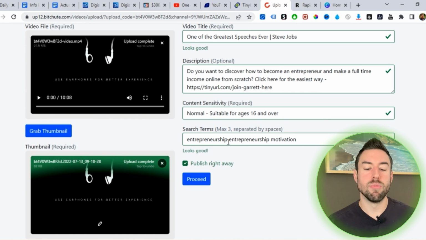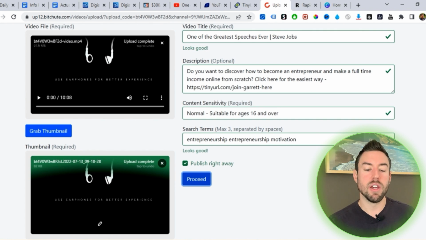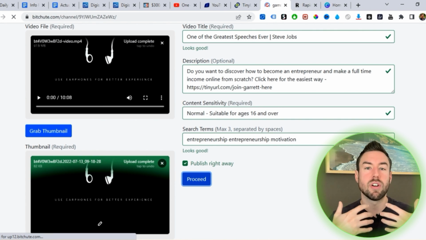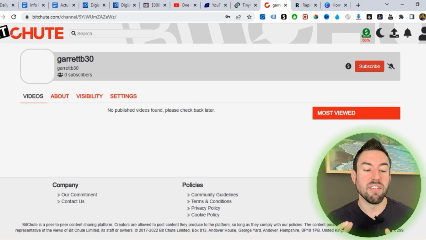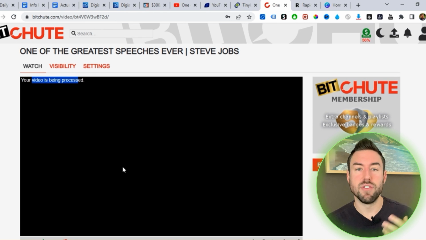I actually had to remove the commas. So you want to remove the commas for it to work. You want to put in each tag separated by a space. You can only do 3. So this will generate a lot, you just take the top 3 and then you hit proceed. What this does is it will start uploading and posting that video. Now the video is still processing, as you can see right here. So in a few minutes, this will actually be live and people will start seeing it.